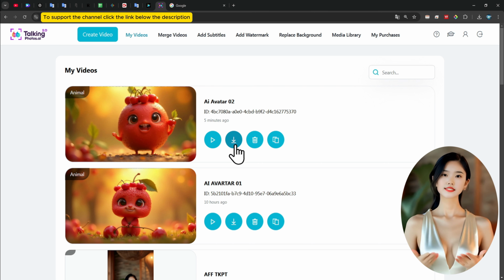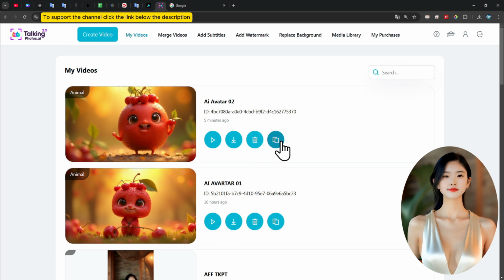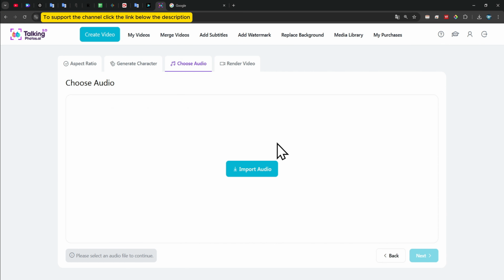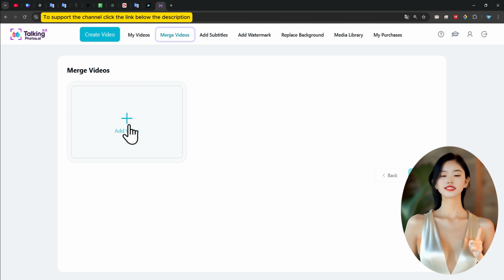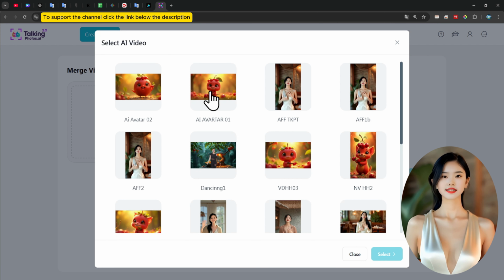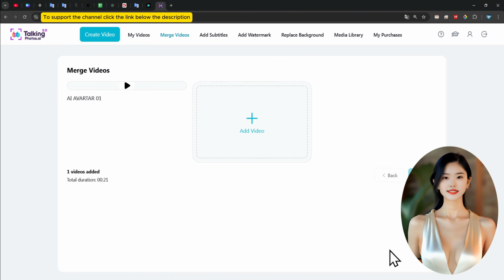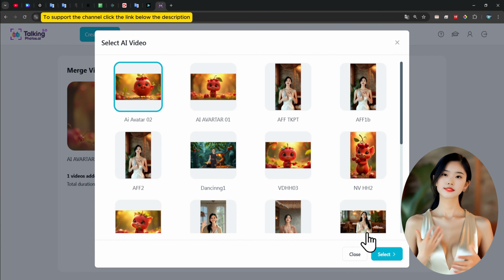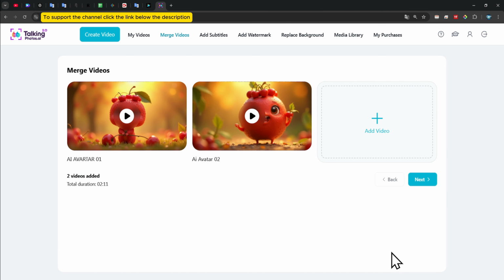Download the video for use or make edits such as reuse the AI avatar character. Change the dialogue or audio if needed. Advanced features. Merge videos. Open Merge videos to combine multiple AI avatar videos. Select the videos you want to merge, enter the project name, and click Merge Videos.